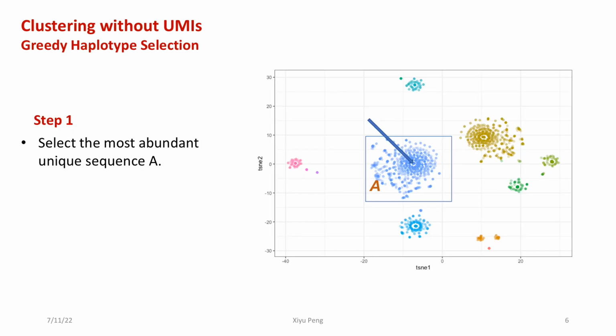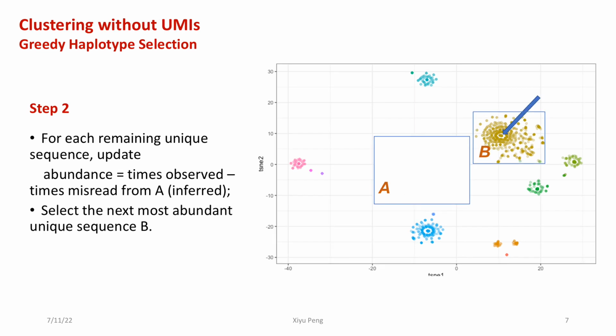In order to overcome the high computation load, we propose a greedy haplotype selection for fast inference on the mixture model for clustering. This is a t-SNE plot of 3,000 reads from 12 bacterial strains. At the beginning, we will select the most abundant unique sequence A as the haplotype. Then we try to measure the effect of haplotype A and subtract the effect of A from the observed dataset. For each remaining unique sequence, we update abundance as times we observed minus estimated times misread from A.